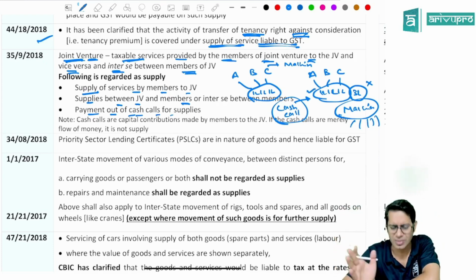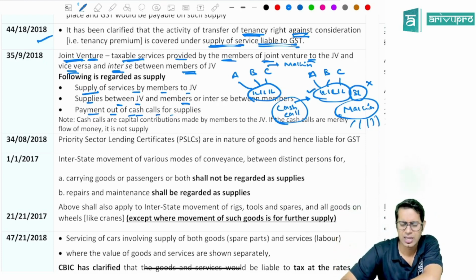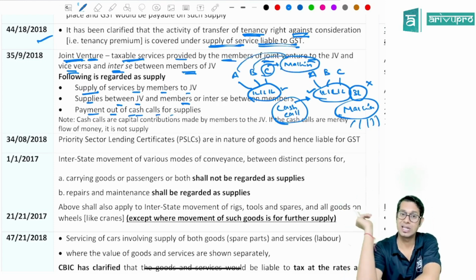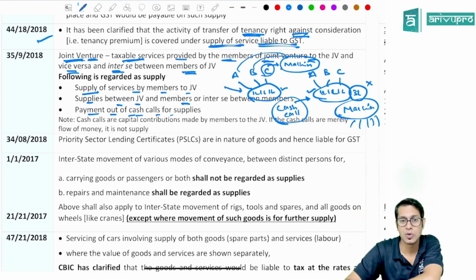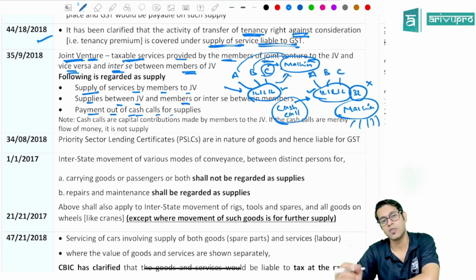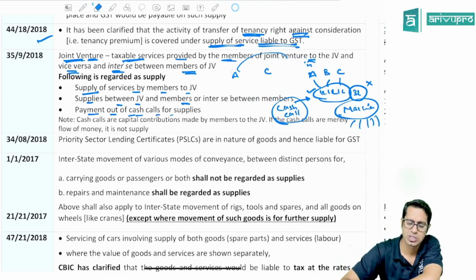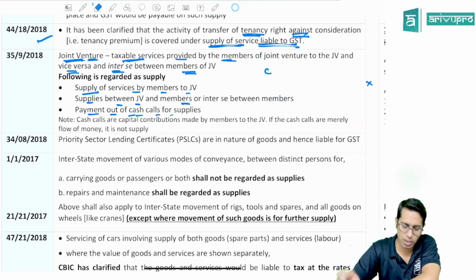Case number 2, ABC entered into a joint venture agreement wherein C already has a machinery, and they all contribute 1 lakh rupees. Now after contributing 1 lakh rupees, using the machinery of C, services are given to all the members of the joint venture. Now this transaction will be treated as supply. Though it looks like a capital contribution, it is not. It is actually a consideration for the services which ABC are taking by using the machinery of Mr. C. So this clarification was given by the board.